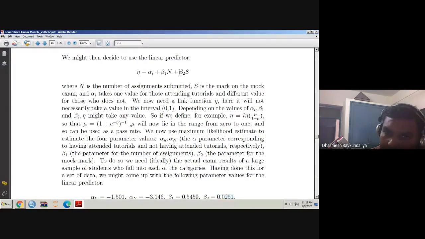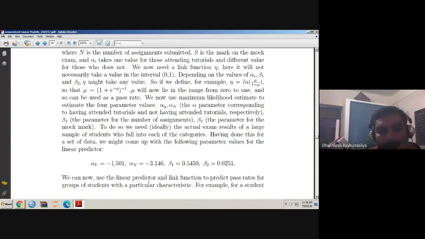If these are positive, and you submit n equal to, let us say, 3, that means you have submitted 3 assignments, and s equal to 70, that is, 70 marks achieved in the mock test exam, then of course this quantity is very high. So eta is very high, and that means e raised to minus eta is almost negligible. So 1 upon 1 is almost near to 1. So that means there is a higher chance of passing the examination.